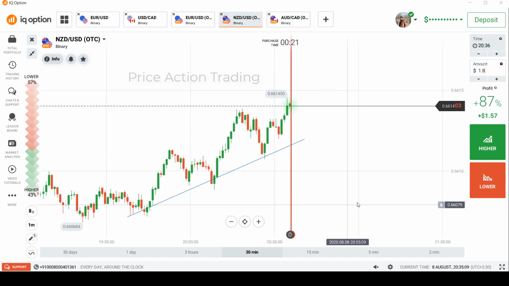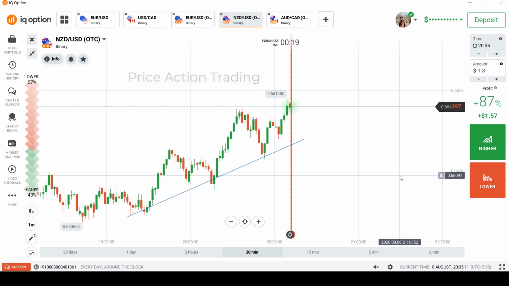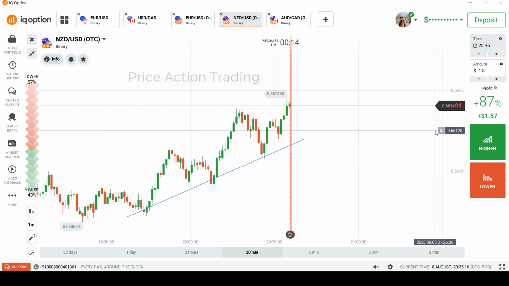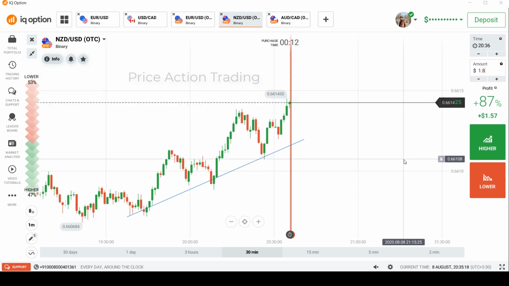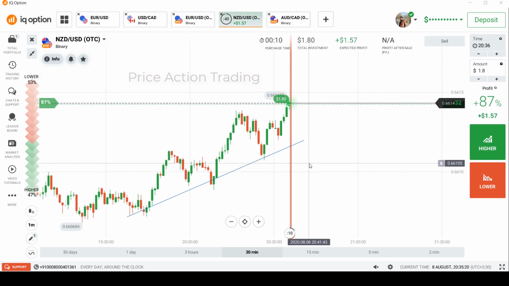Yeah, NU has given us the opportunity. Let's wait for this candle to reach our earlier resistance, now support. I'm going to go for a call now because the buyers have rejected that candle from this area.